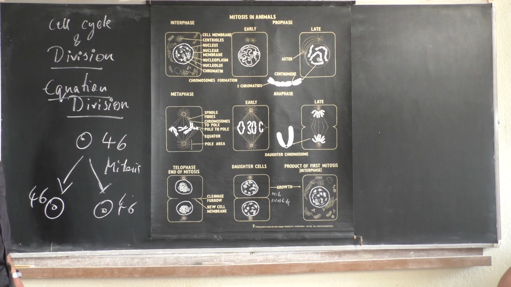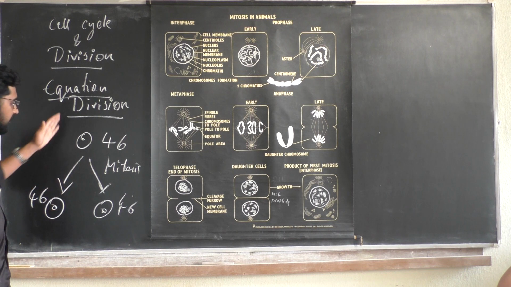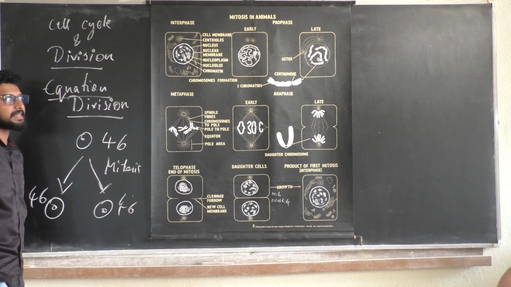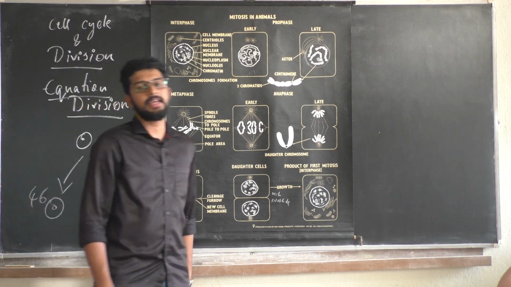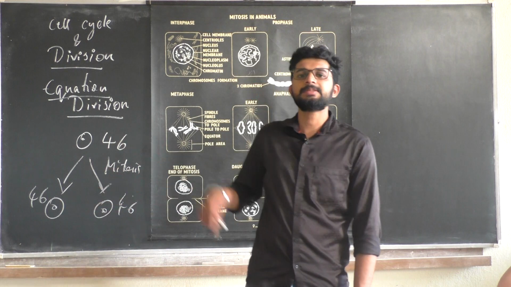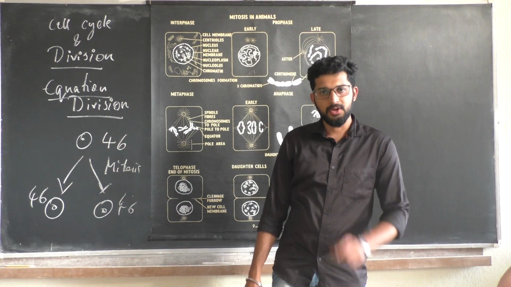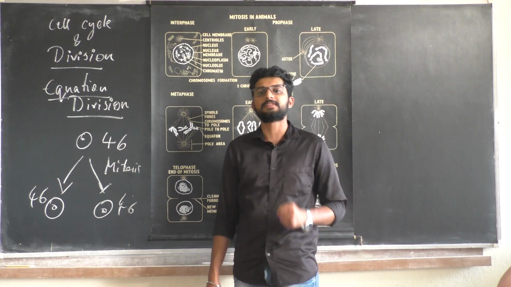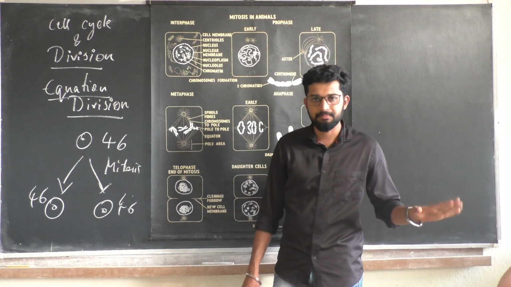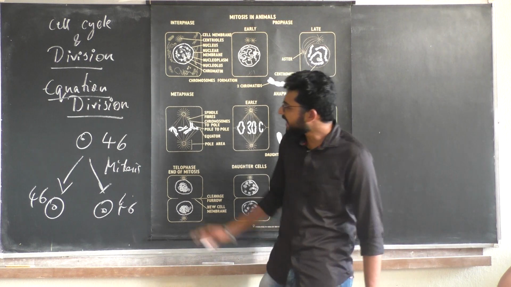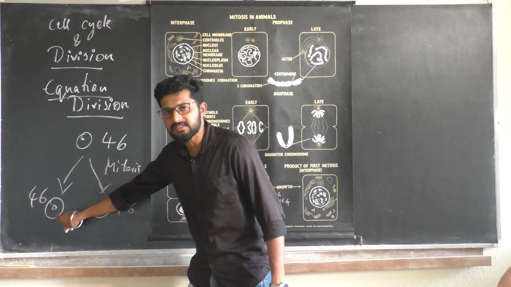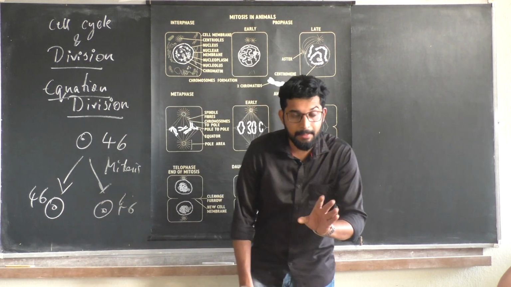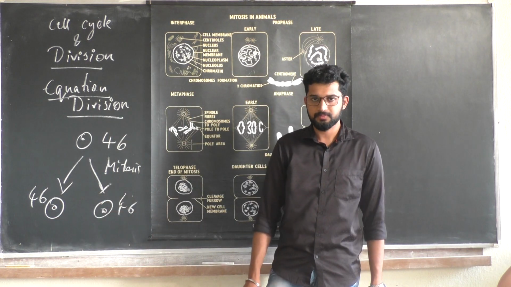The same number of chromosomes is conserved and maintained. This process is called mitosis. The chromosome number of the daughter cell and that of the parent cell are both the same. If I have 96 chromosomes here, the same 96 there; if I have 24 here, the same 24 there.